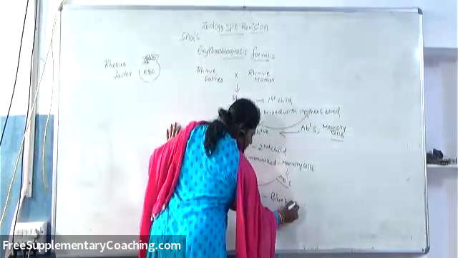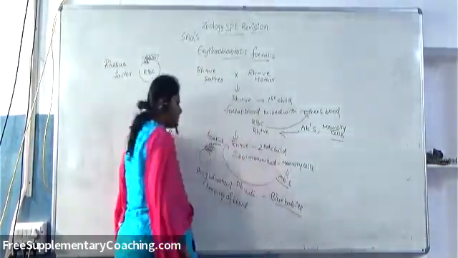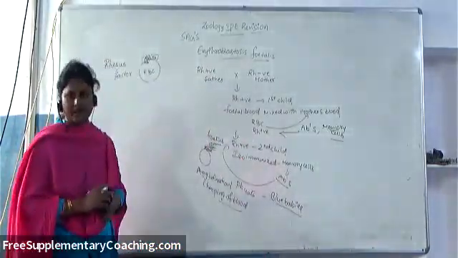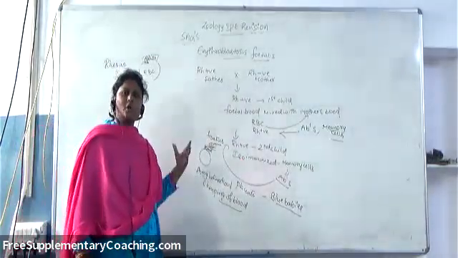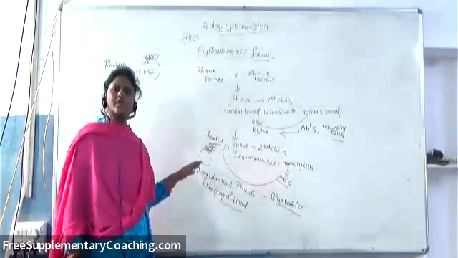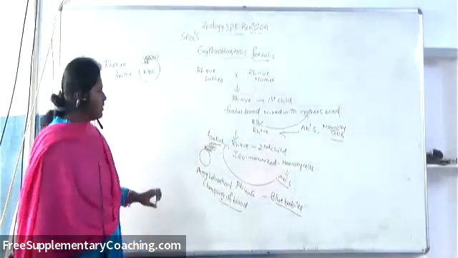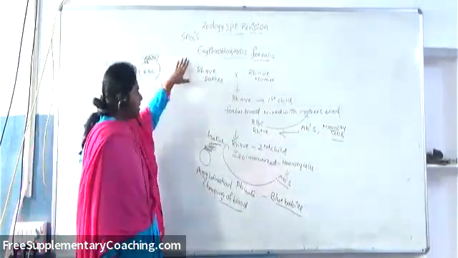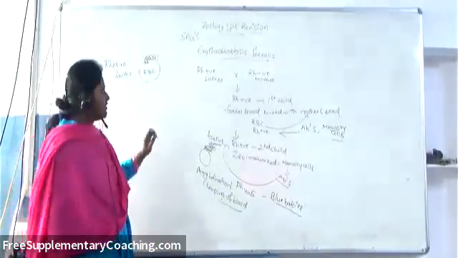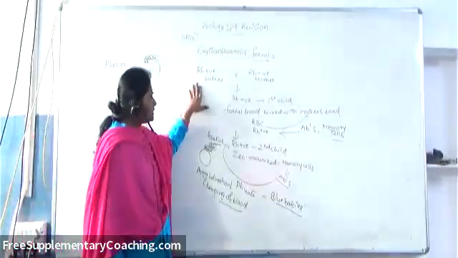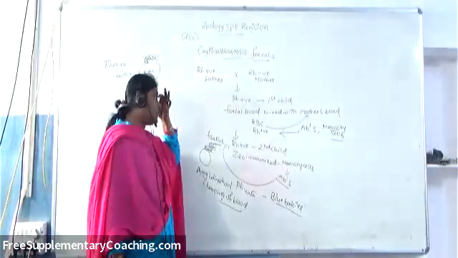The babies, whatever born, they are called as what? Blue babies, because most of the RBC are getting destroyed. So they develop anemia, and even they are born with jaundice. Like that, so many features can be seen. So again, I'm repeating, erythroblastosis foetalis is a condition where whenever an Rh positive father marries an Rh negative mother,